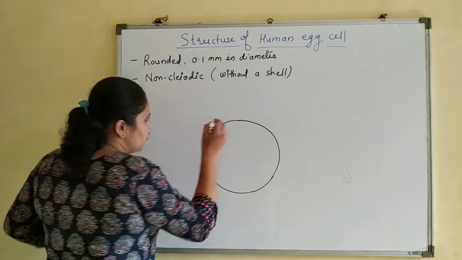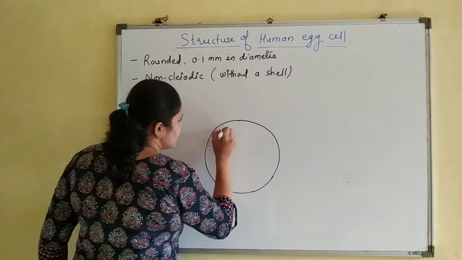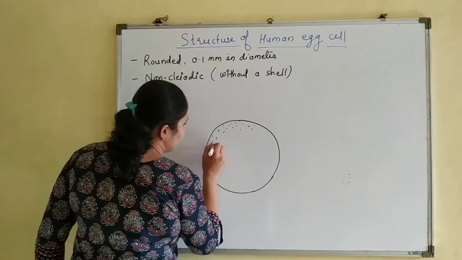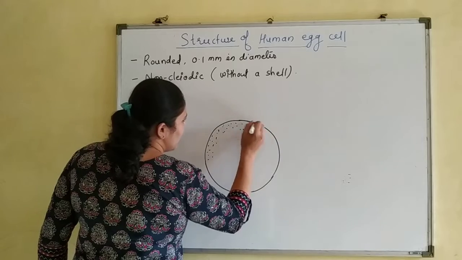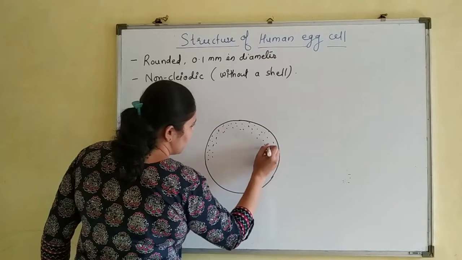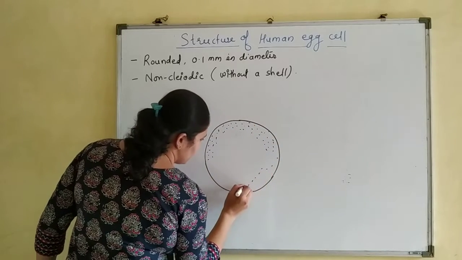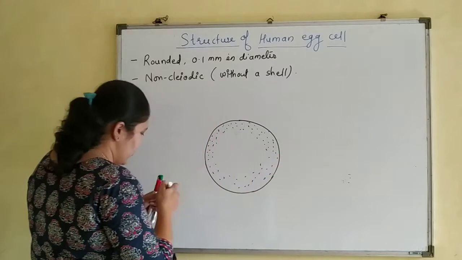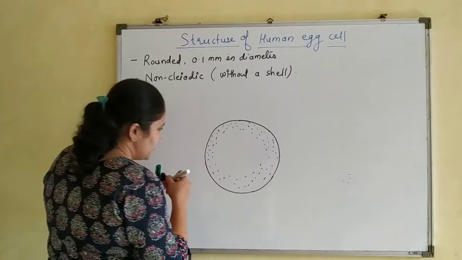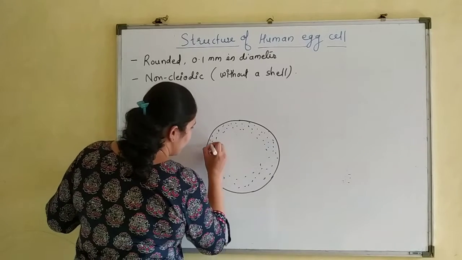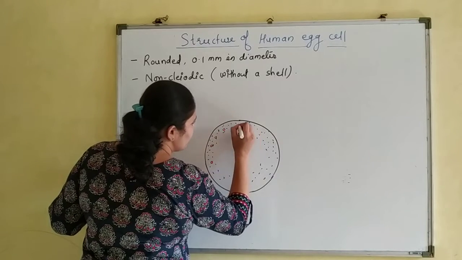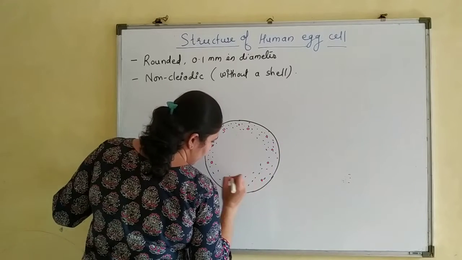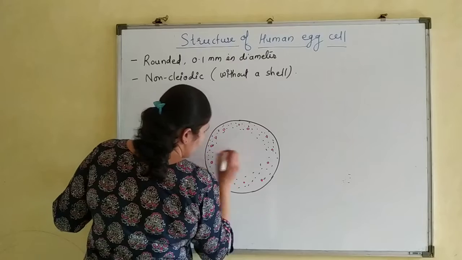The outer region is dense and shows the presence of cortical granules. These cortical granules are aggregations of microtubules, endoplasmic reticulum, and ribosomes.